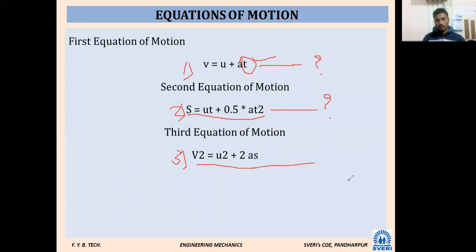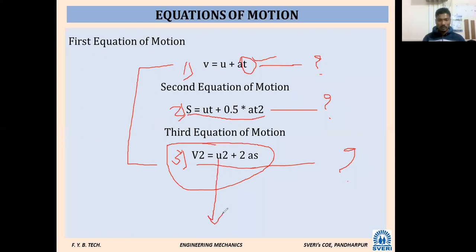You can write here for what purpose this equation is there. You may feel I asked about both equation number 1 and 3, since both include V. So what is the difference? With the first, we can find the final velocity of the object at any instant of time. With the third equation, we can find the final velocity when we know the initial velocity and displacement. Acceleration due to gravity, there is no question, that value is already known to us.